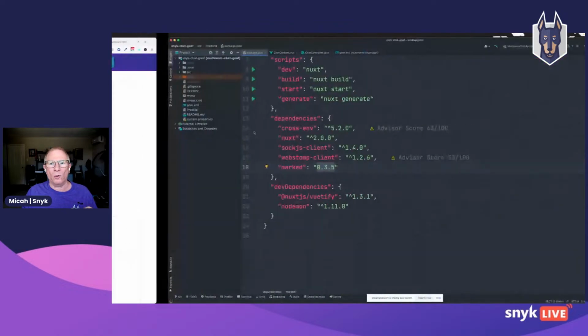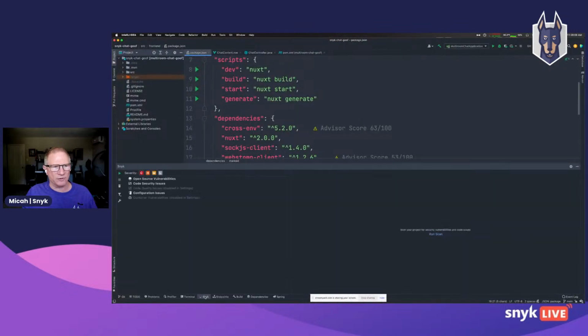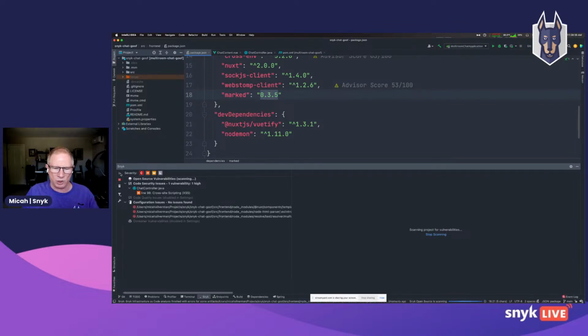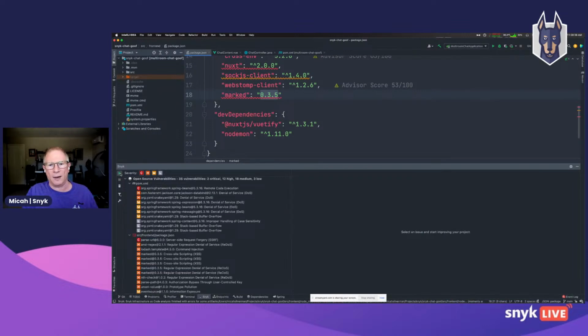All right. One other quick thing I want to show you in the world of Snyk is we have IDE integrations. And I promise we're going to move on from here and get into some more examples. This isn't all about Snyk, but Snyk can help you with these issues. Right from the IDE, I can do the same sort of scan that we saw in the browser, and it's going to give me the same feedback. One of the things I like to say about Snyk is that as a developer, it meets you where you are. If you like to be in the browser, you can use Snyk there. If you spend a lot of time in an IDE, you can use Snyk there.